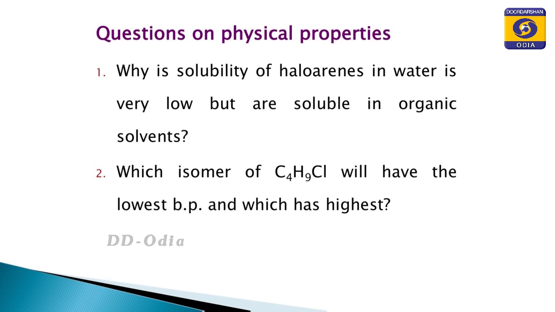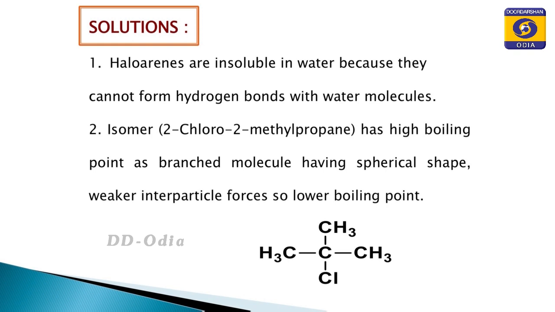This is a question from chloroalkanes, but based upon the degree of branching, with increase in branching the boiling point decreases. So the answer is that haloarenes are insoluble in water because they cannot form hydrogen bonds, and the isomer 2-chloro-2-methylpropane has the lowest boiling point, as the branched molecule has a spherical shape and weaker interparticle forces, which lower the boiling point.